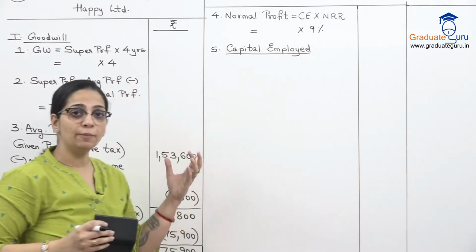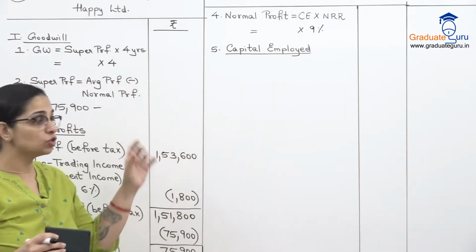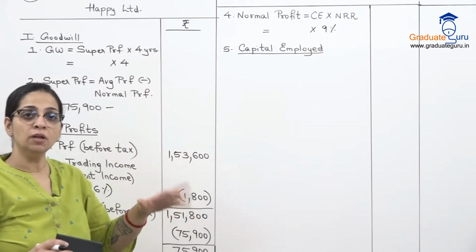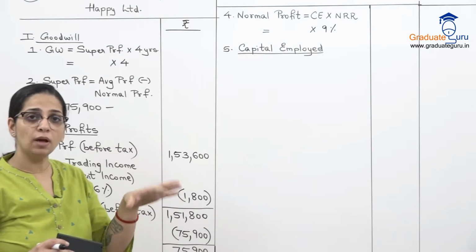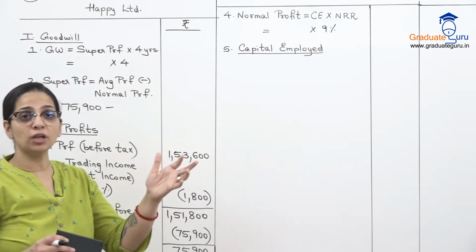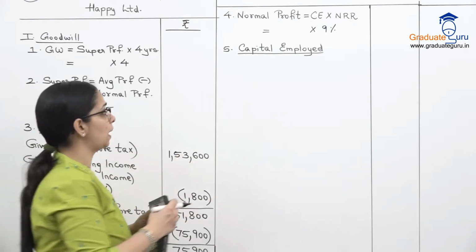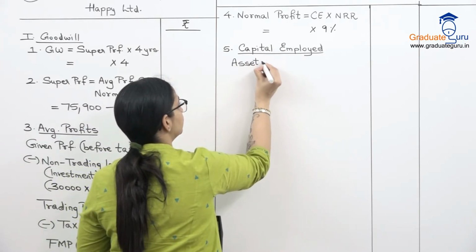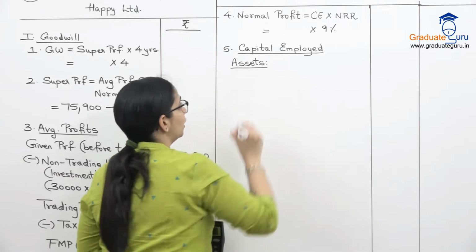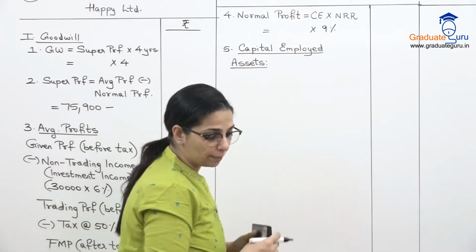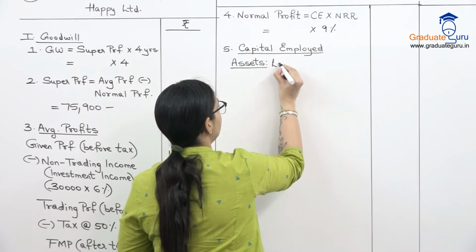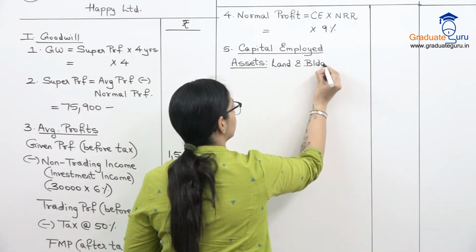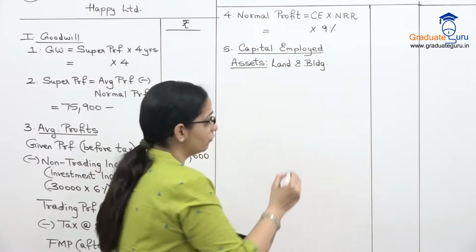So as you are seeing, I'm going everywhere step by step. So wherever we wrote the formula, what we need becomes our next step, so that we don't lose any contact or any connection about what we have to do next in the sum. So capital employed, we'll start with assets. And we'll start making the list of assets from our balance sheet. We have land and building. We also have machinery.